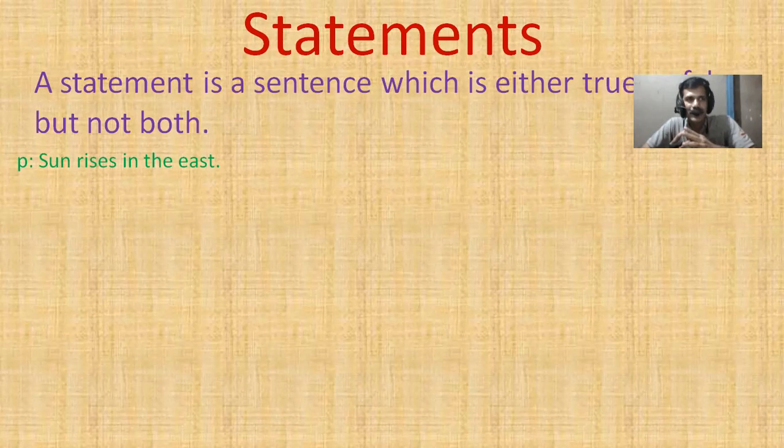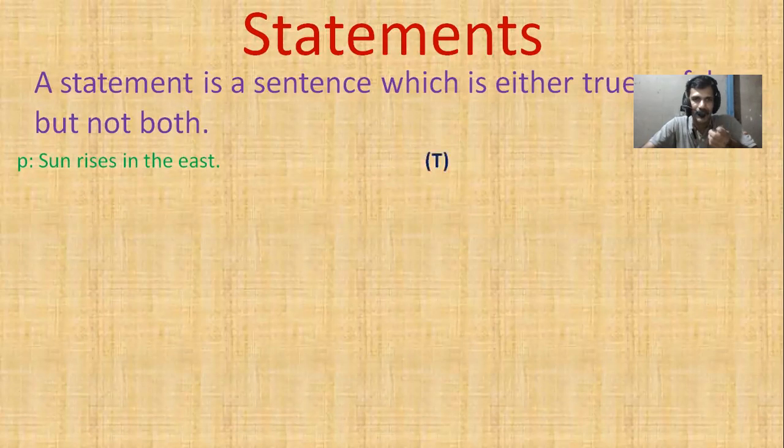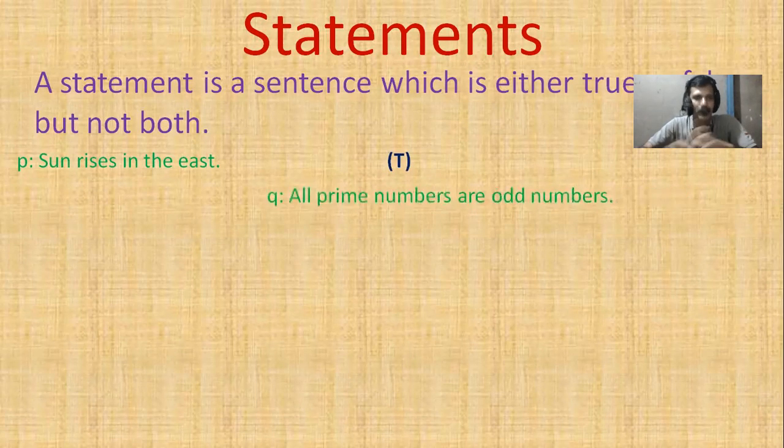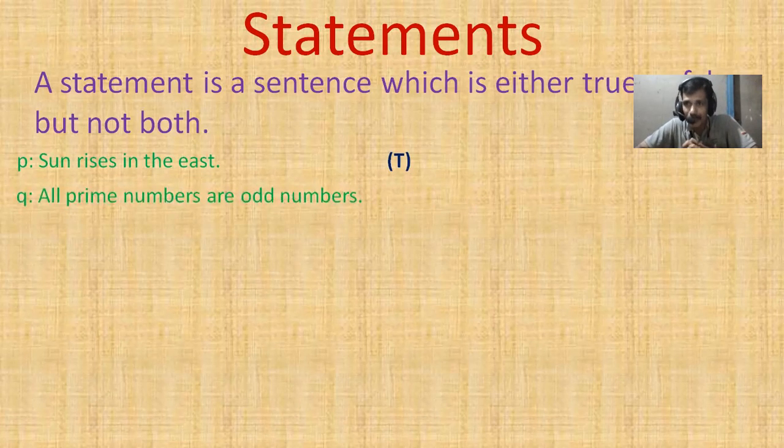The truth or falsity of a statement is called its truth value. The truth of a statement is denoted by T and the falsity is denoted by F. So here the truth value is T. One more statement: all prime numbers are odd numbers. If you don't take 2, it is okay, but 2 is the counter example. 2 is an even number and also a prime number. The remaining primes are all odd, but we can't declare that all primes are odd because the counter example is 2. So the truth value of this statement is F.